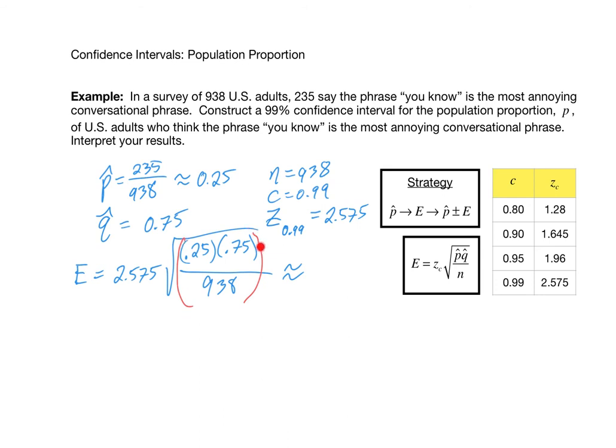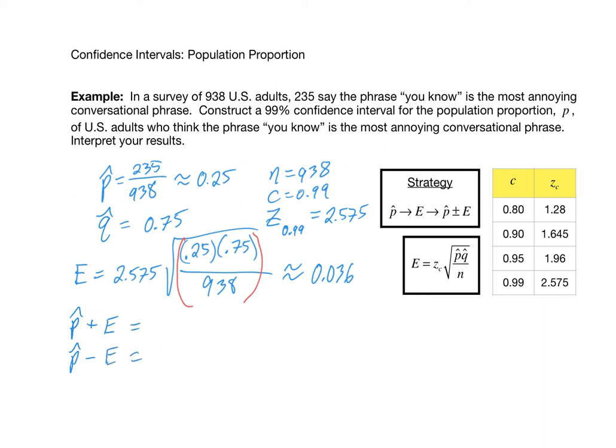So make sure you put parentheses around these numbers here. When you do this, you get that E is approximately 0.036, or approximately 3.6%. So now that we've got p hat, which we computed previously, and we now just computed the margin of error E, we can create this interval by adding and subtracting E from p hat. So p hat plus E and p hat minus E are going to be the endpoints of our interval.